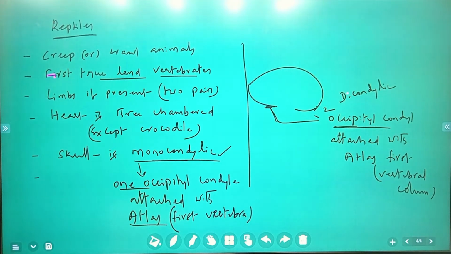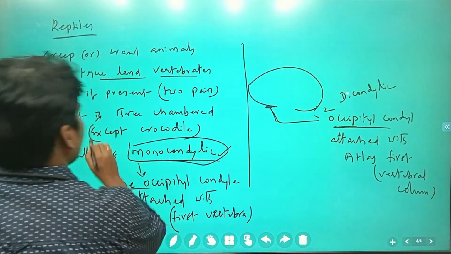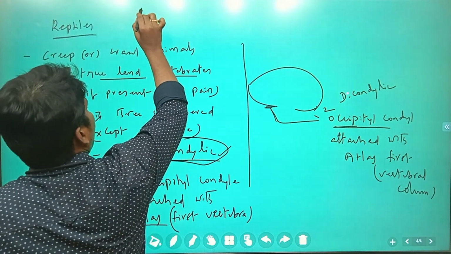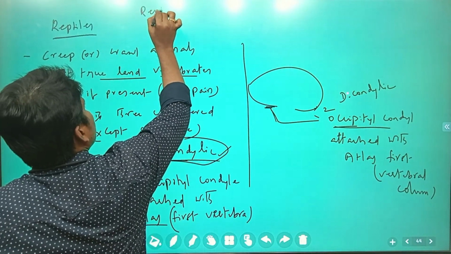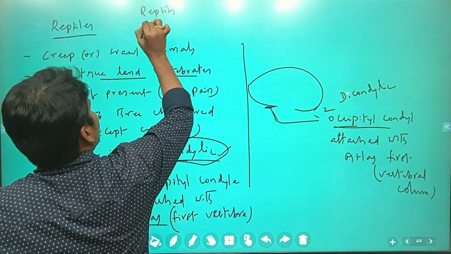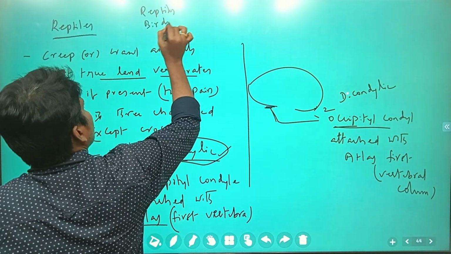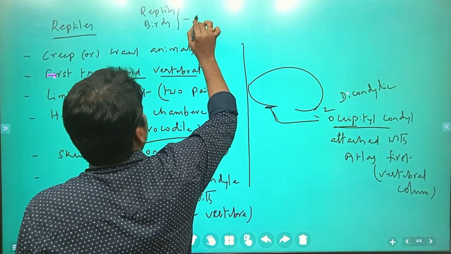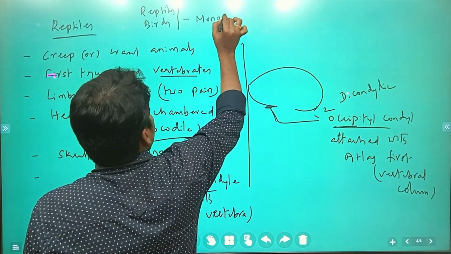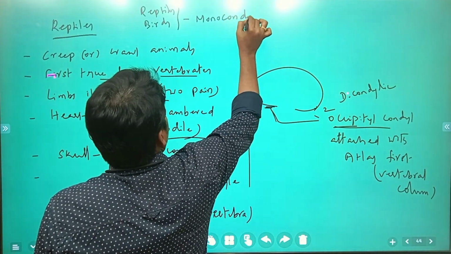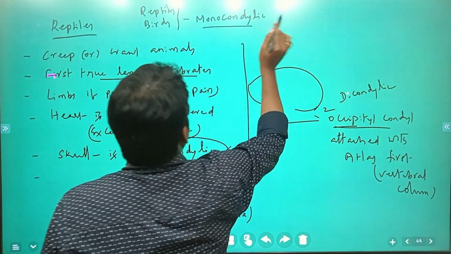We see this in reptiles. Reptiles and birds are monocondylic. Remember this one.